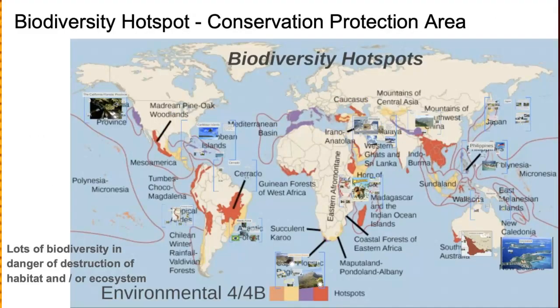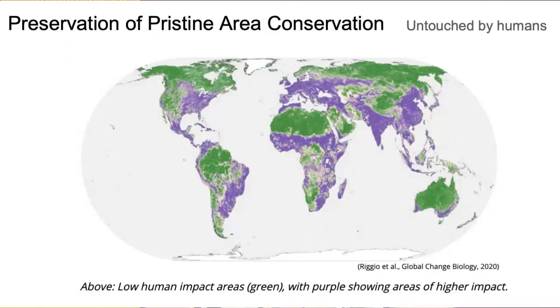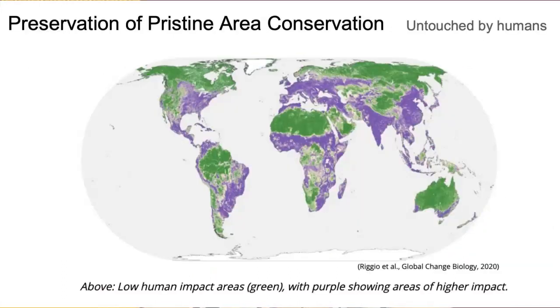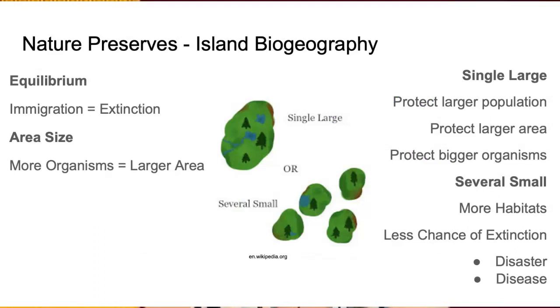Also, biodiversity hotspot. These things are related. We can see by protecting the areas, we can help increase the species and eliminate species extinction. We can also create nature preserves. This is a theory similar to island biogeography, in which we want equilibrium, where the amount of species immigrating into a population is equal to the amount going out of the population, right? And we look at an area's size to determine how to create these nature preserves.